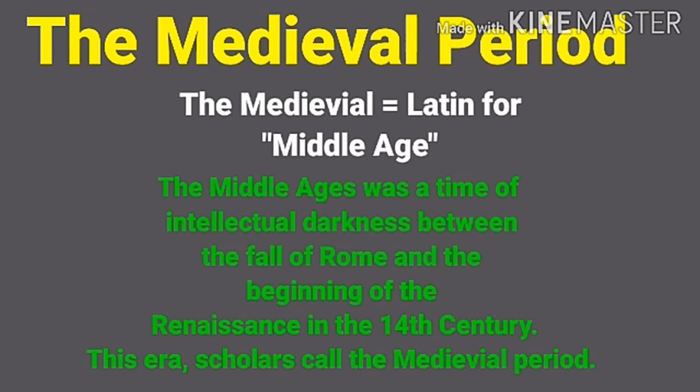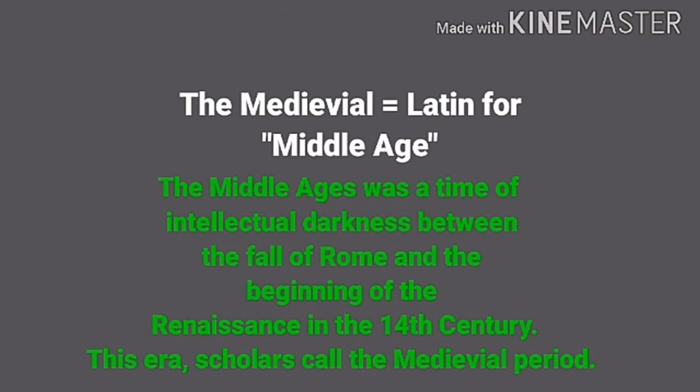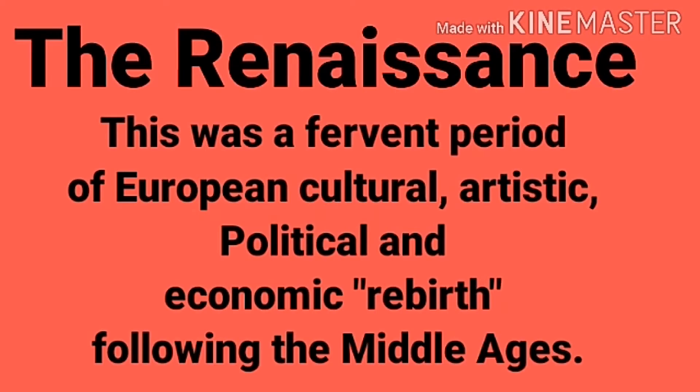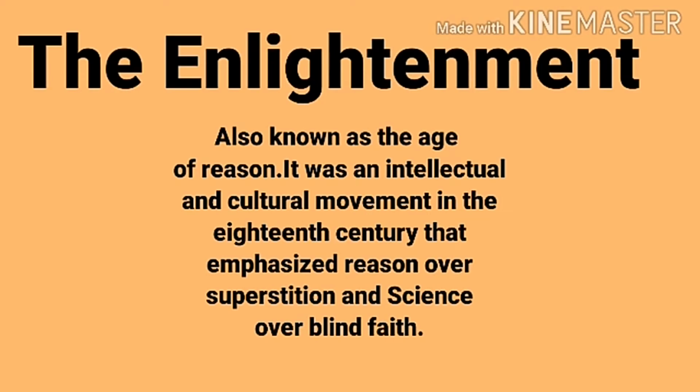Now, the one that followed the medieval period is the Renaissance. The Renaissance is a French word. It means rebirth. This was a fervent period of European cultural, artistic, political, and economic rebirth following the Middle Ages. So after the Middle Ages, which is also known as the Dark Ages, you have the Renaissance. So you have the medieval, or you could call it the Middle Ages. After that period, you have the Renaissance, and Renaissance means rebirth.